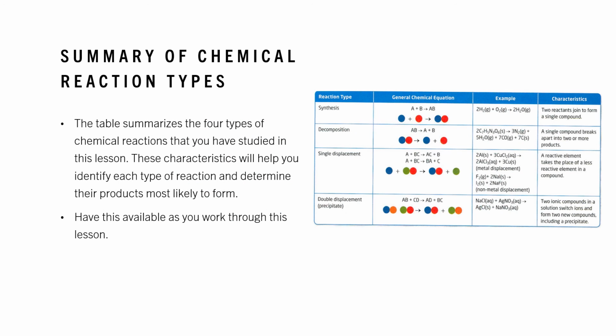This table summarizes the 4 types of chemical reactions. I would suggest that you have this available to you as you complete this lesson. These characteristics will help you identify each type of reaction and determine the products most likely to form.